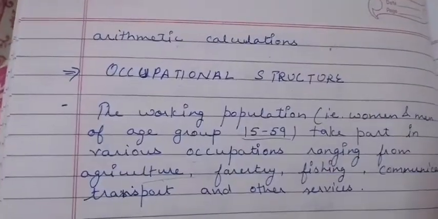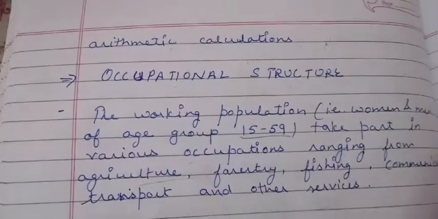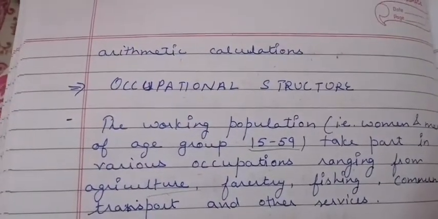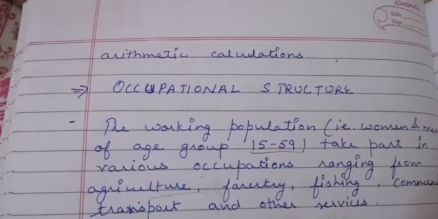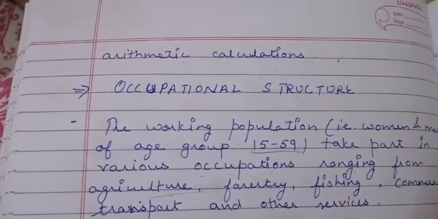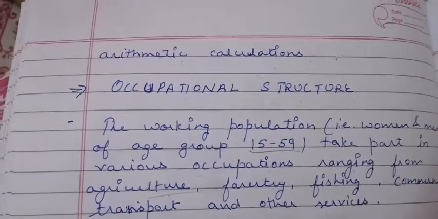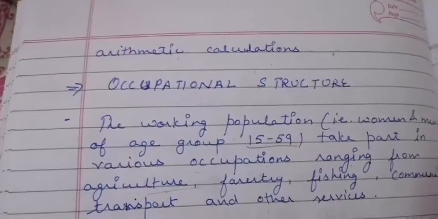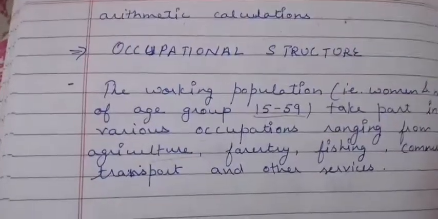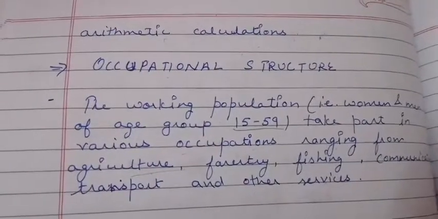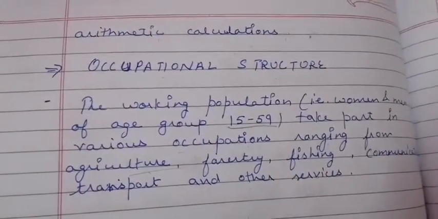But on the other hand, the countries which are working in secondary activities or tertiary activities, and are also working in primary activities, those countries are more developed and their economy is high.